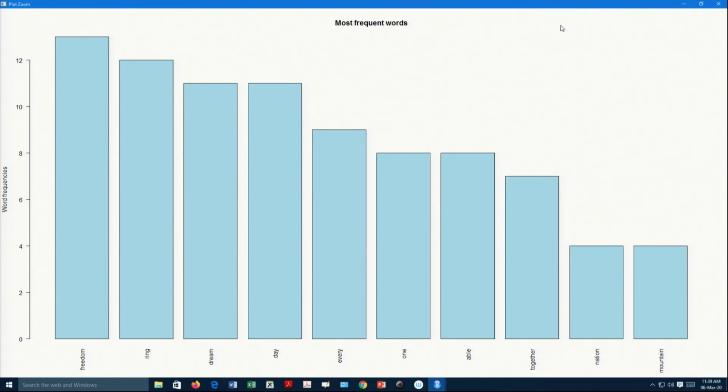So, what we have done till this point is we have read the data, cleaned the data, pre-processing of the data has been done, and we created a bar plot to show which word is most common and which one is less common. We have found out the term frequency of the words. In the next video, we will see how these concepts can be used for analyzing the data in a better way.